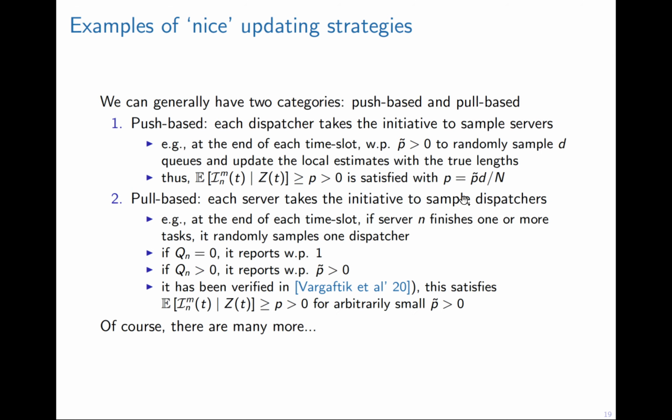On the other hand, a pull-based updating strategy means that each server will report its queue length to a randomly sampled dispatcher. If it is idle, it will report with probability 1. Otherwise, it will report with a certain amount of probability. It has been shown that for arbitrarily small probability, this condition can be achieved.